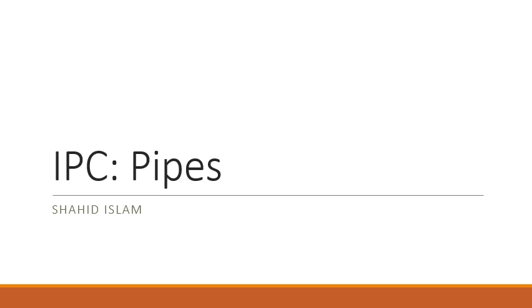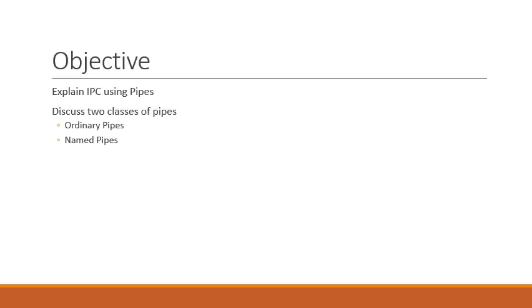Inter-process communication using pipes. The objective of this lesson is to explain the inter-process communication tool that is known as pipes. In this context, I shall discuss two types of pipes: ordinary pipes and named pipes.